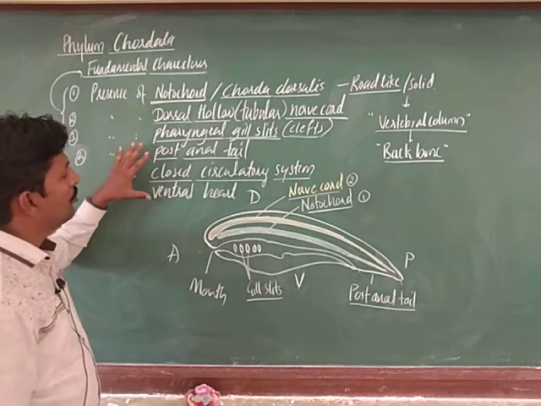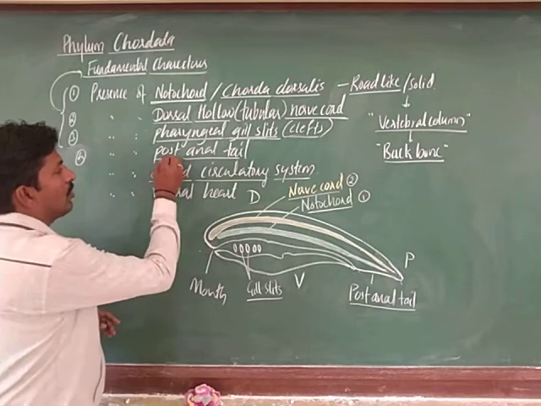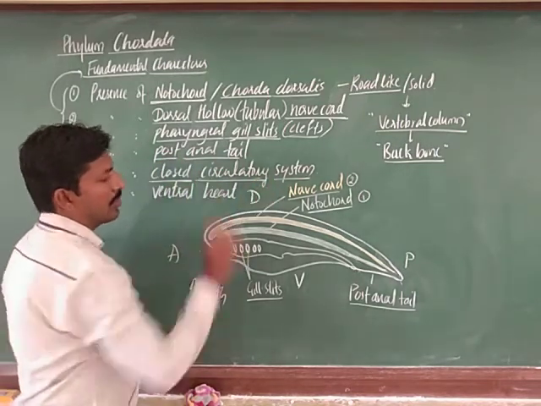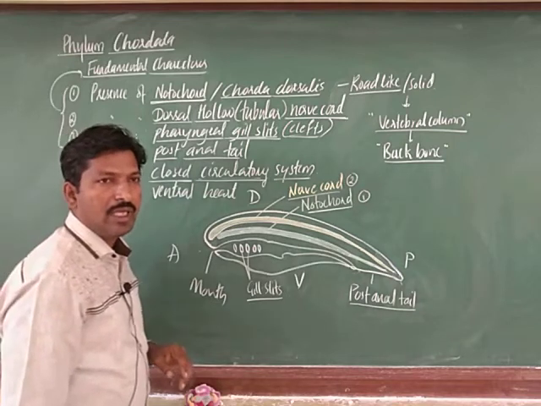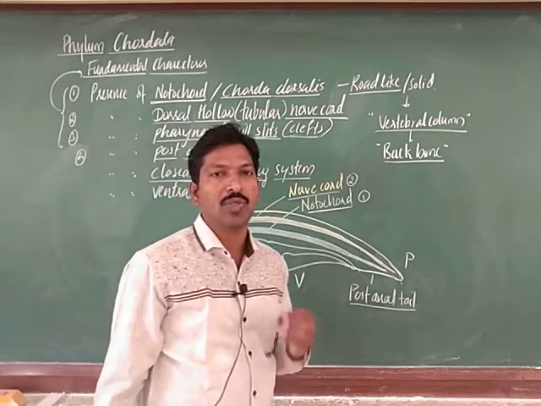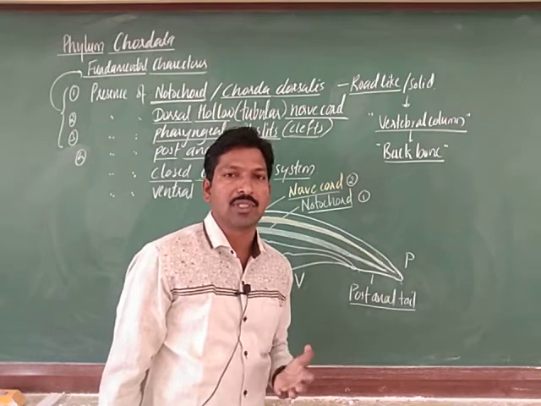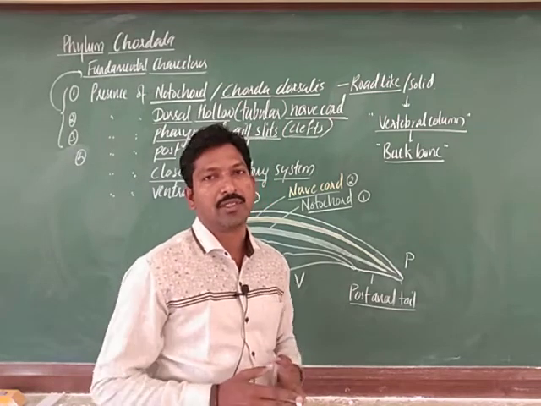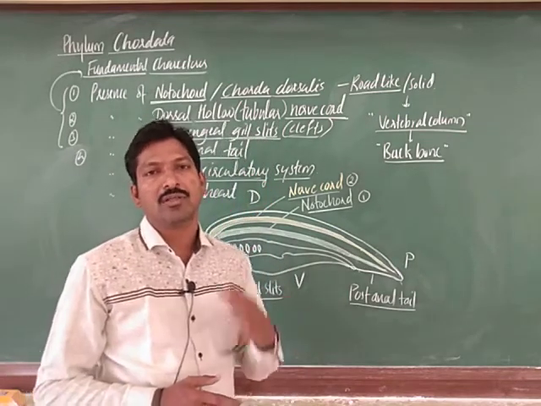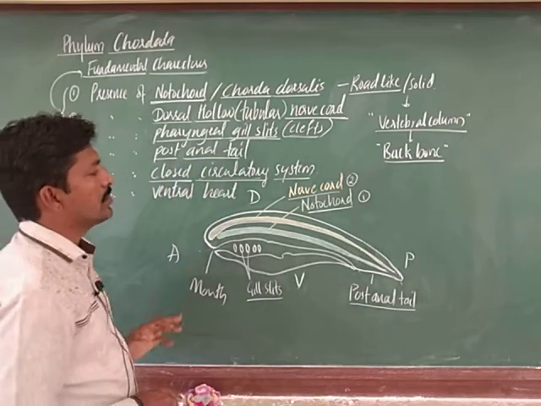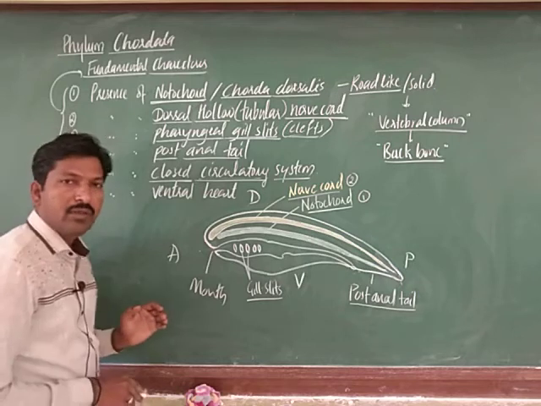Next we can give importance to the presence of post-anal tail and closed circulatory system. Closed circulatory system, as you already know, the heart pumps the blood into the blood vessels. So blood always moves in the vessels, not in the body cavities, right. It does not enter the coelom, right. That is why we call it a closed circulatory system.